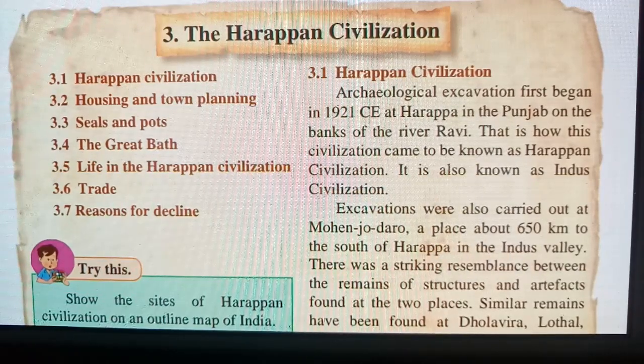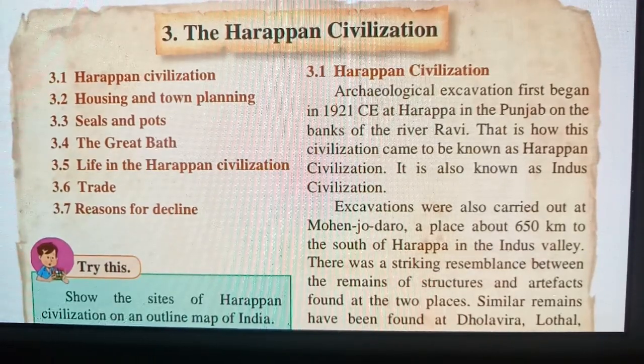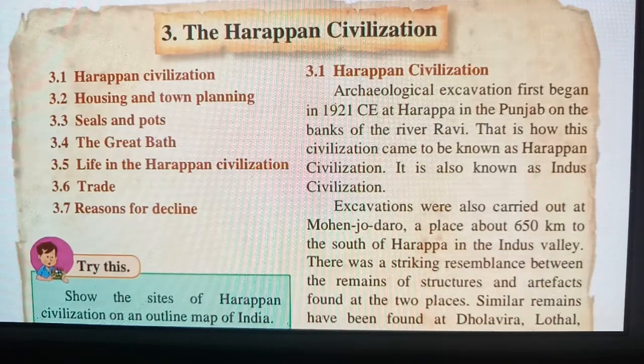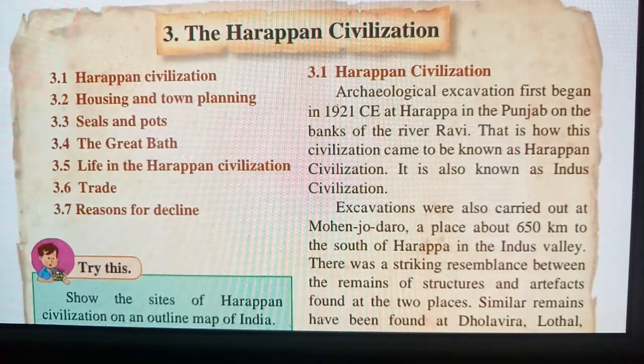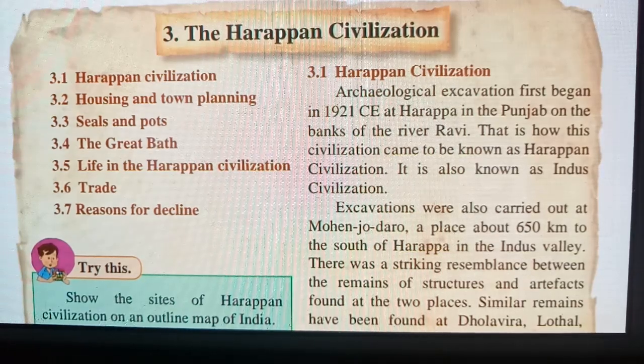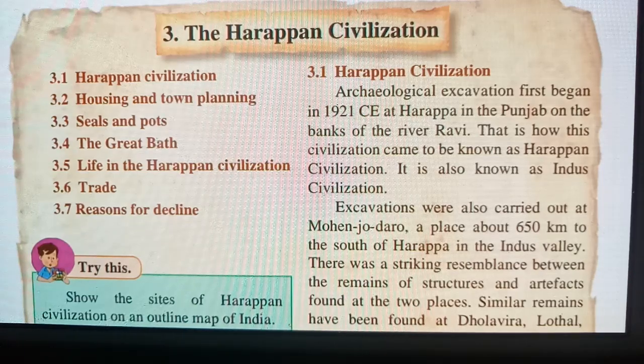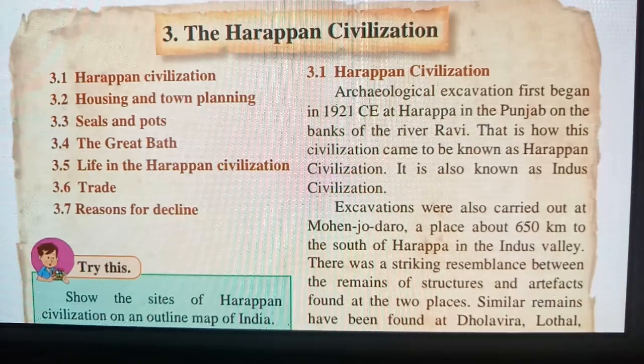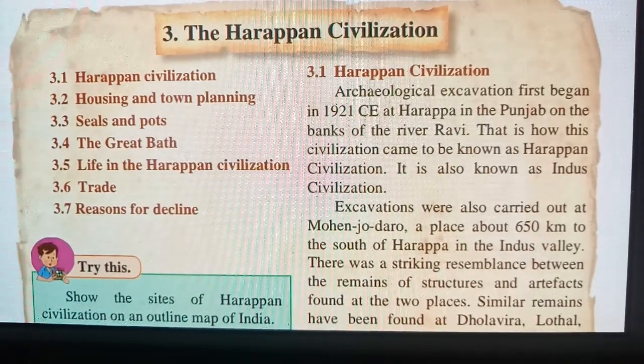Welcome to the third chapter of history in 6th standard, and the third chapter name is the Harappan civilization. Now we will discuss in this chapter how the Harappan people were living their life, and how some of the things of Harappan civilization we got by doing the excavation, by doing archaeological surveys. All the things we got from the Harappan civilization we will come to know in this lesson. And what are the different ornaments, how they used to have different types of structure, different types of things that were excavated. So all this we will learn in this chapter.